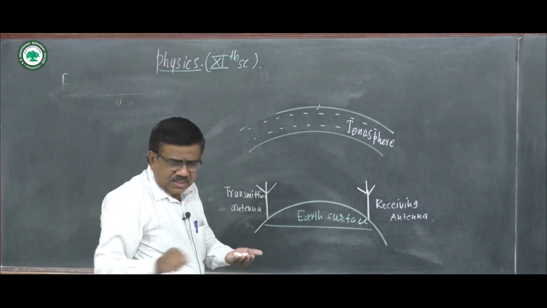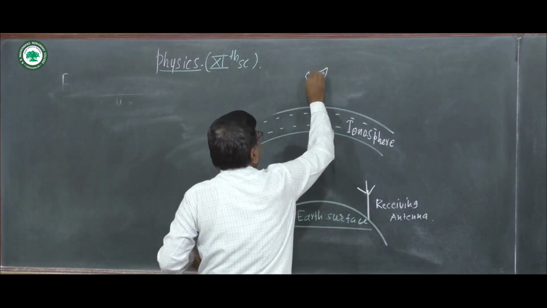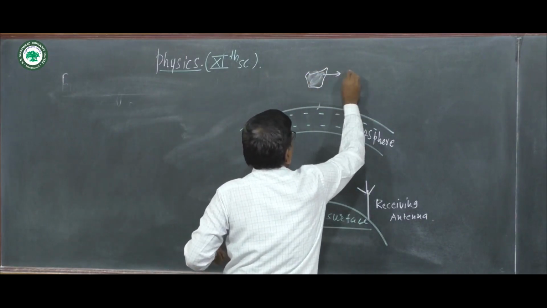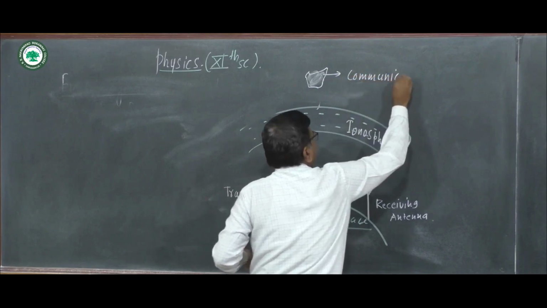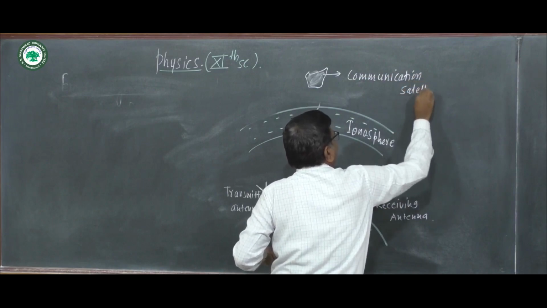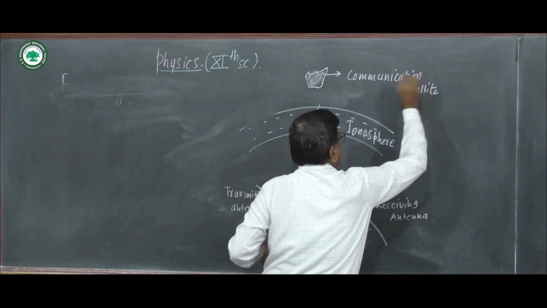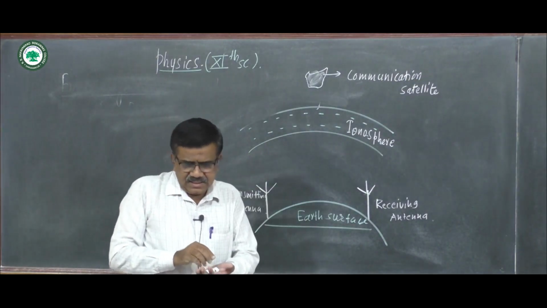And suppose here there is a communication satellite, used for communication purposes.